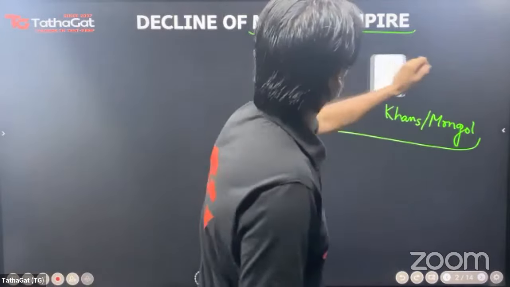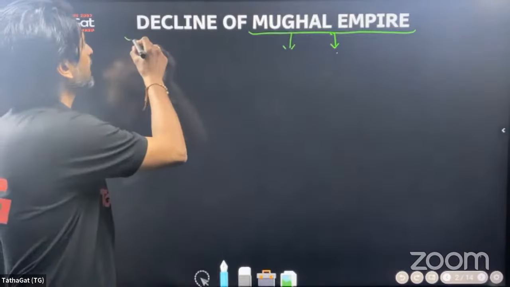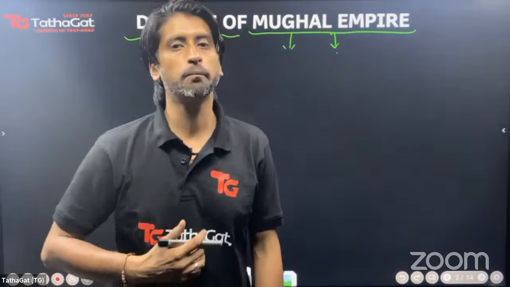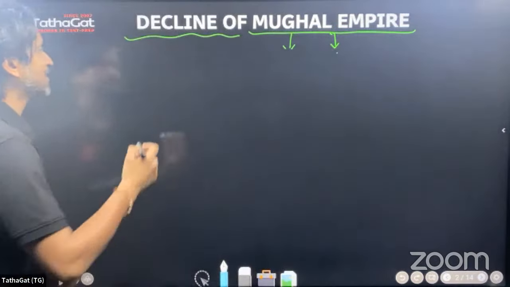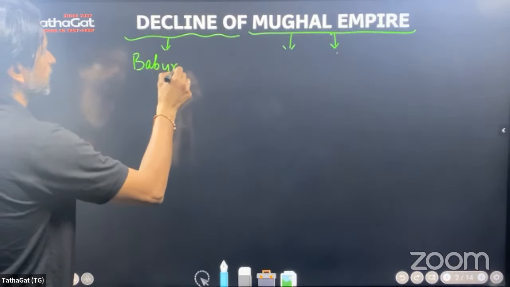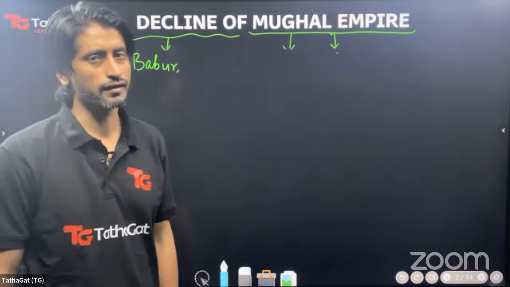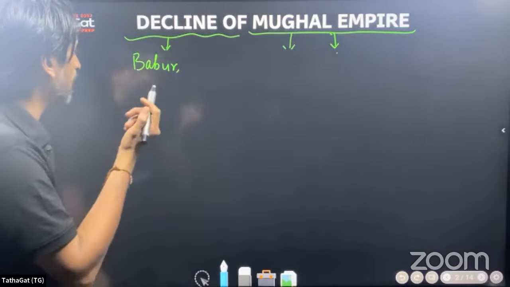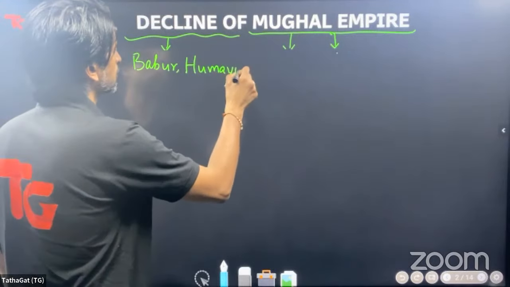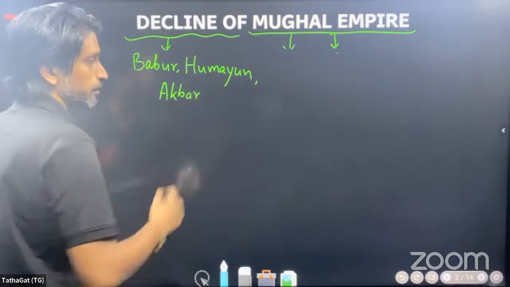Now, the reason why I have mentioned the heading with which we begin as the decline of Mughal Empire is because when the modern period begins in India, the Mughal Empire is on its decline. All its stellar rulers, starting from Babur, who had a very sharp mind. He was a highly educated, literate person who wrote poetry, biography, was interested in geography, botany, taxonomy, and other such traits. So Babur, Humayun, Babur's son, Akbar, these people fall in the medieval period.